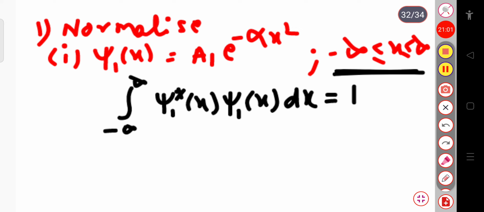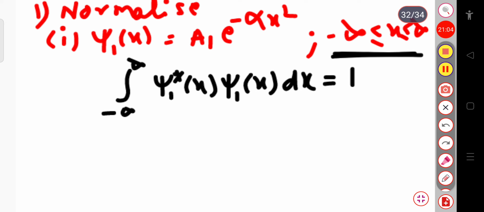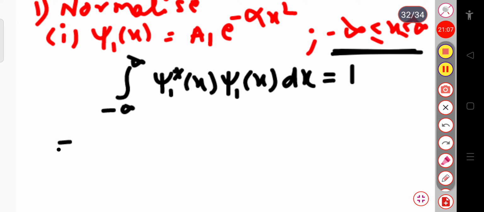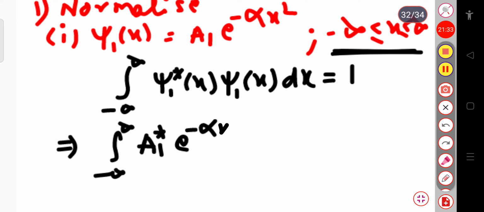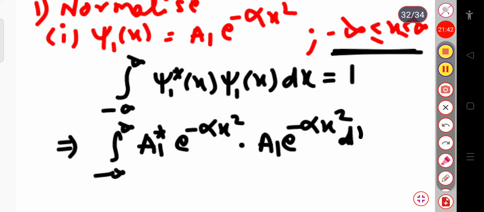Now if I put the value of psi1 here, this implies the integration over minus infinity to plus infinity. Here the psi1 value is a1 exponential minus alpha x square. Since no iota term is present, the complex conjugate is the same as psi1. So I can write a1 star exponential minus alpha x square into a1 exponential minus alpha x square into dx, equal to 1.